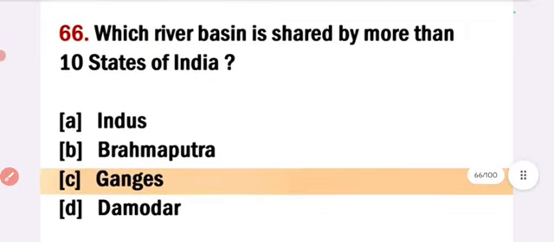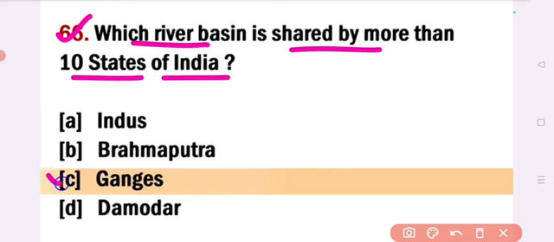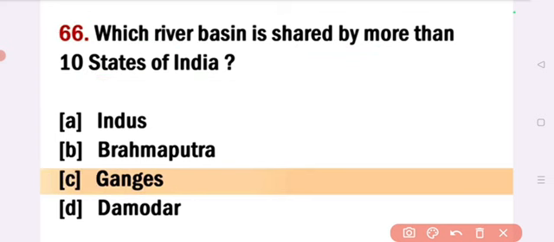Next, which river basin is shared by more than 10 states of India? Answer option C, Ganga. Answer: Ganga.